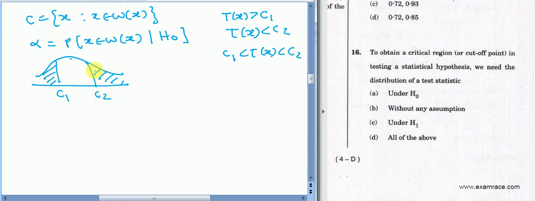This is only for two-sided rejection. So these are the cutoff points which cut off the region under which we will reject the hypothesis, or fail to reject the hypothesis. This is why C1, C2 are called cutoff points, because they cut the region of acceptance and region of rejection.